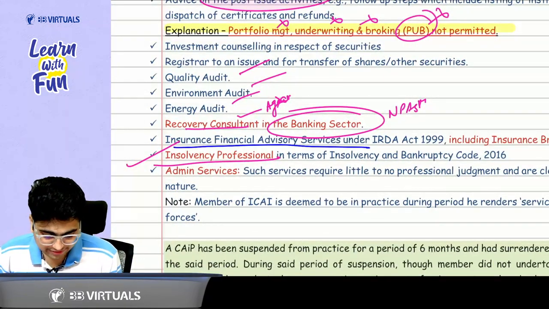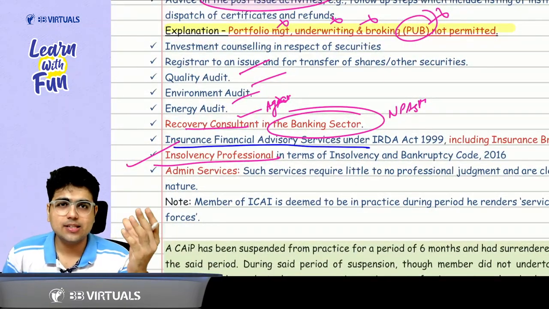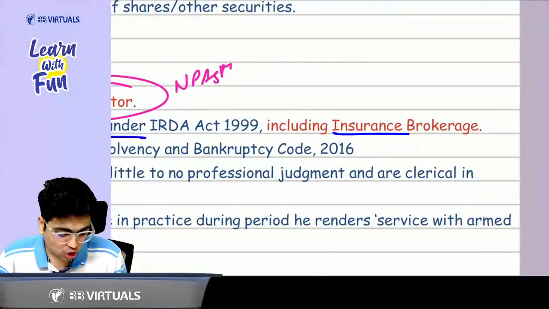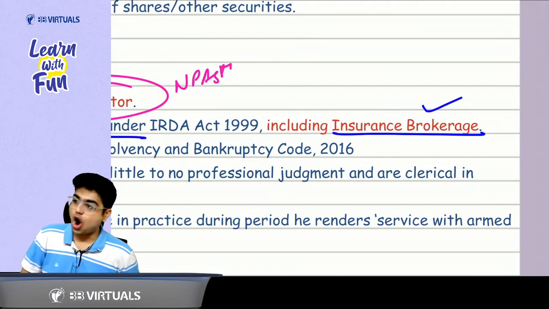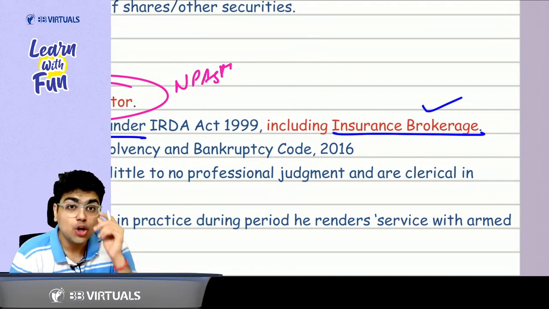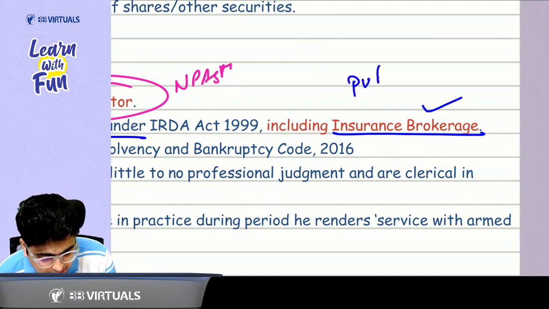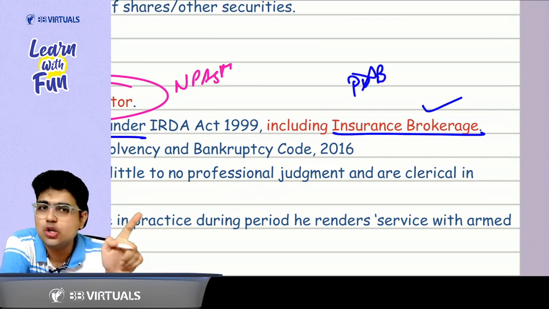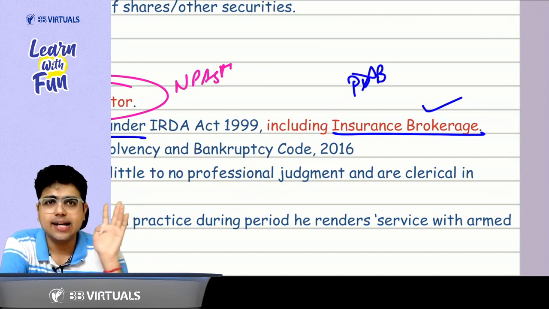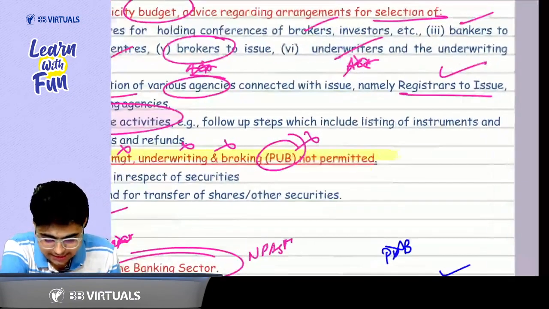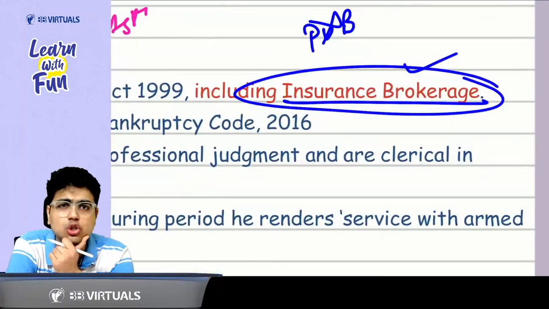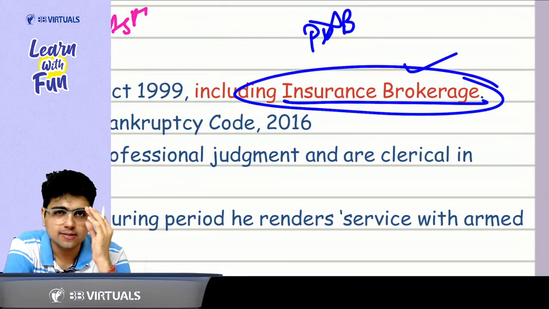Insurance, financial advisory services. In case my client wants an insurance, can I advise the client which is the best insurance for him? The answer is yes. So it says insurance brokerage is allowed. Oh, sir, you just said that pub services are not allowed. What do you mean by pub? Portfolio management, underwriting services, and you said that broking services are not allowed, but here you say insurance brokerage is allowed. What are you saying, sir?